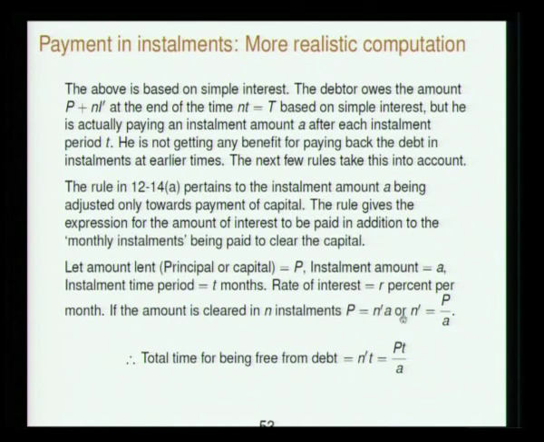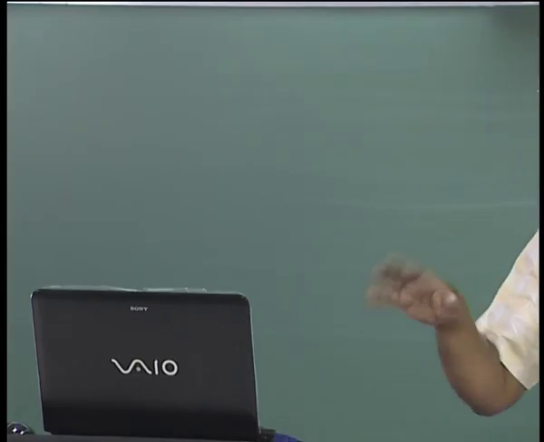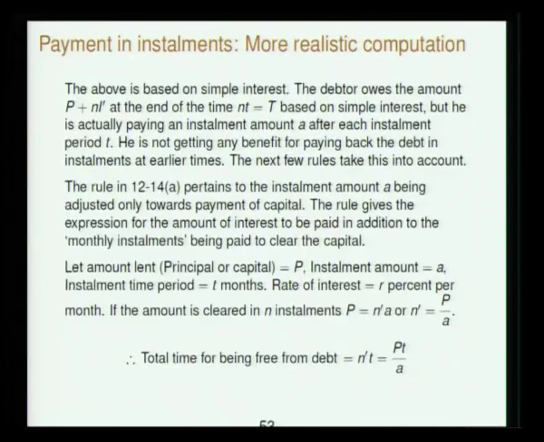So this A is only for payment of principal. Interest is separately paid. This is a different problem he is considering. The interest is separately paid, but A is paid only to clear the principal.